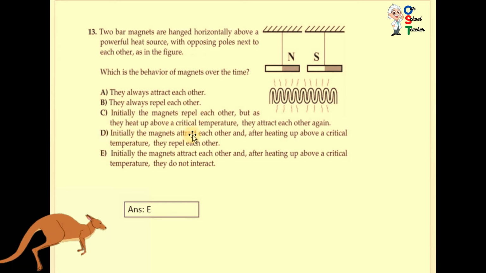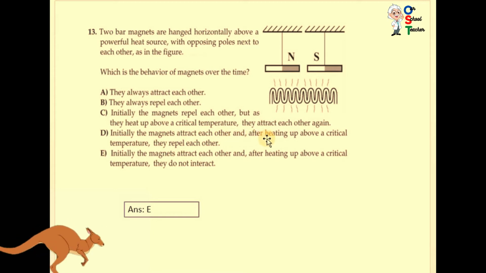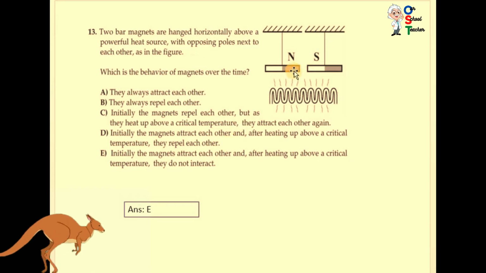D. Initially the magnet attract each other, and after heating up a critical temperature they repel each other. No, they attract each other, but the attractive force between two magnets will be minimized by heating effect. Look at E. Initially the magnets attract each other, and after heating up a critical temperature they do not interact. So E is correct.